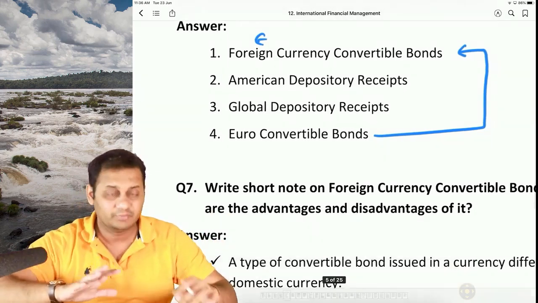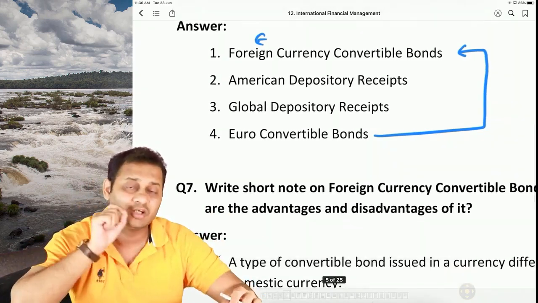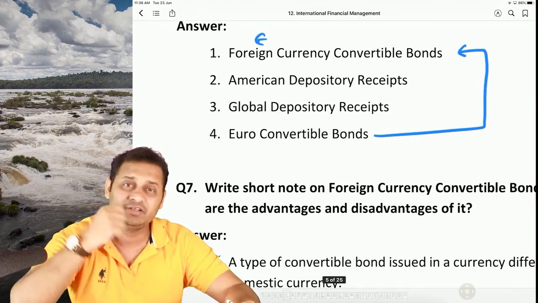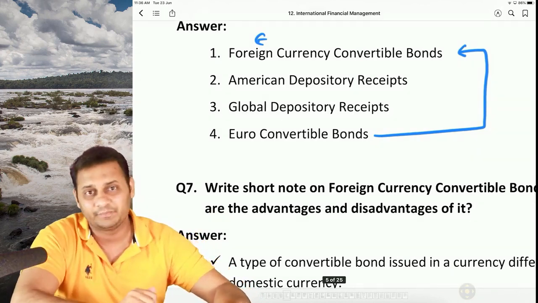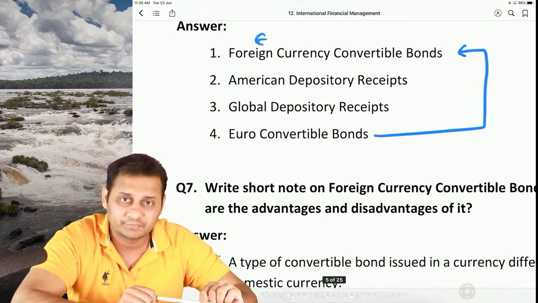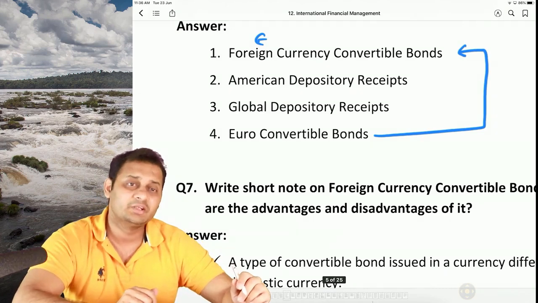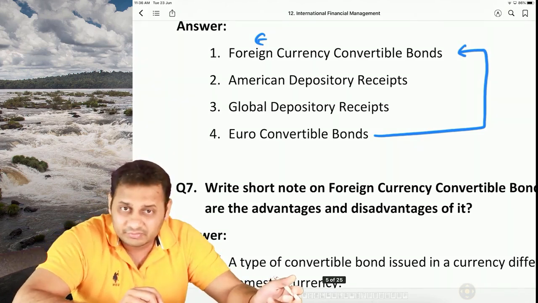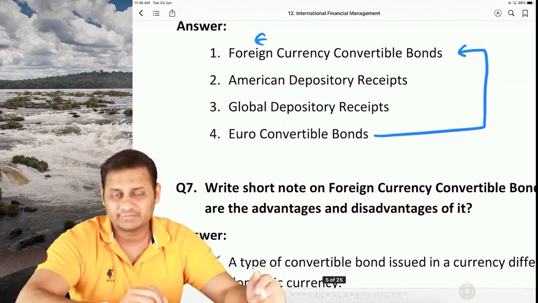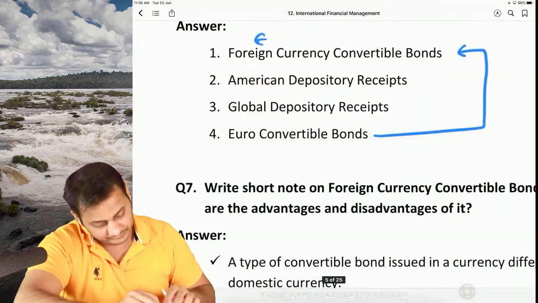Foreign currency convertible bond is very similar to the convertible bond that you have learned in the security valuation chapter. It was the last topic in security valuation. What are the basic features of convertible bond? We can convert the bonds into equity shares after some time. So that is one thing.